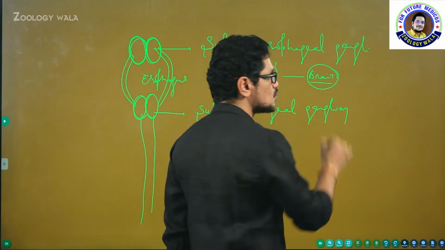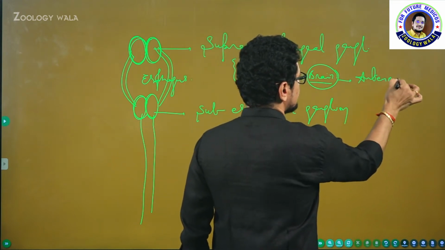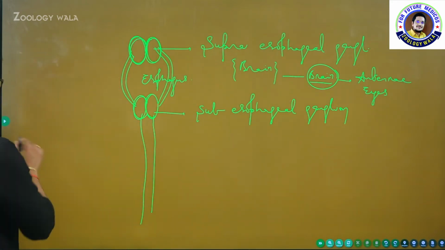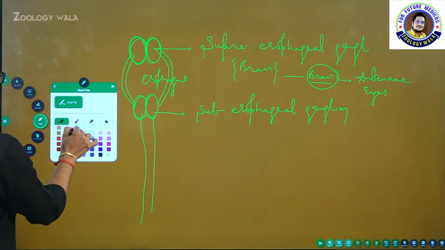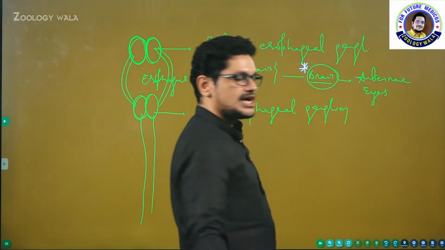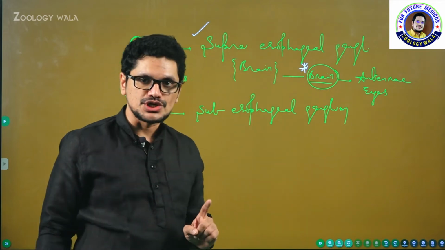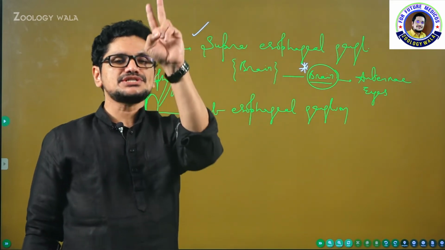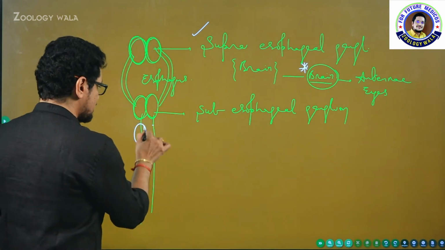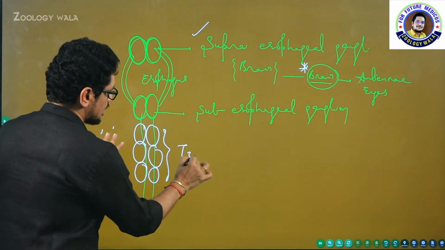The supraesophageal ganglion, the brain, is going to supply nerves to important structures called antennae and eyes, compound eyes. Very important, my dear friends. Brain is represented by supraesophageal ganglion in cockroach. Where this brain is present, just above the esophagus. How many ganglia are present in cockroach? 3 ganglia are present in the thorax.